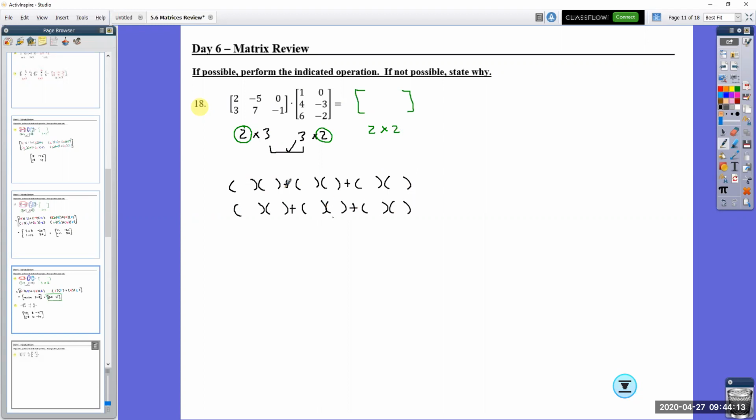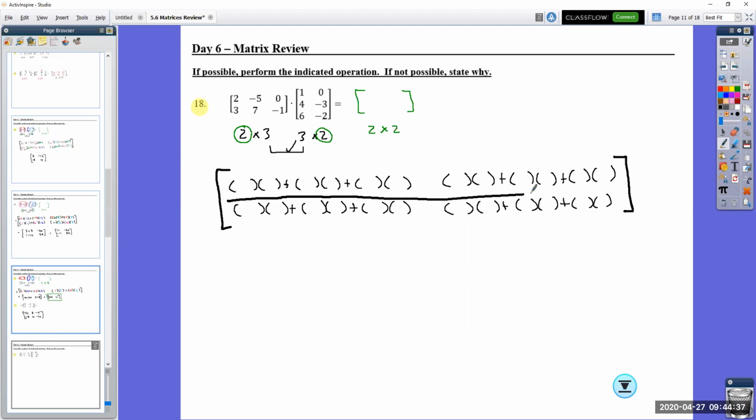That right there is 2 rows, 1 column. So I need to create another column. And just as a reminder, as I'm looking at this, I'm going to erase this part next, but I now have 2 rows and 2 columns.